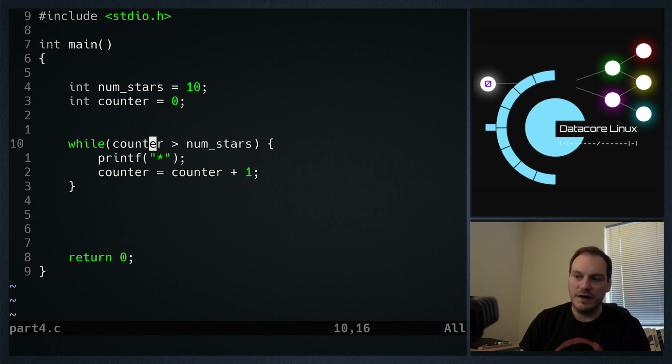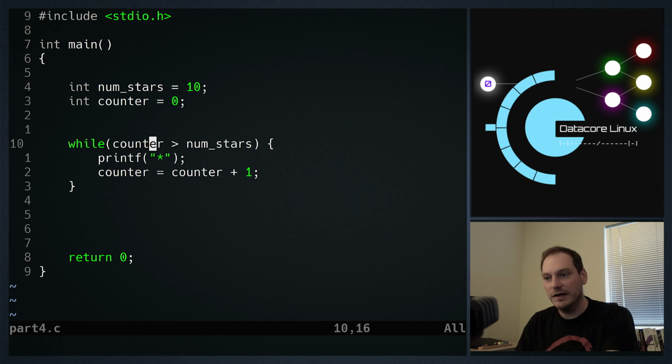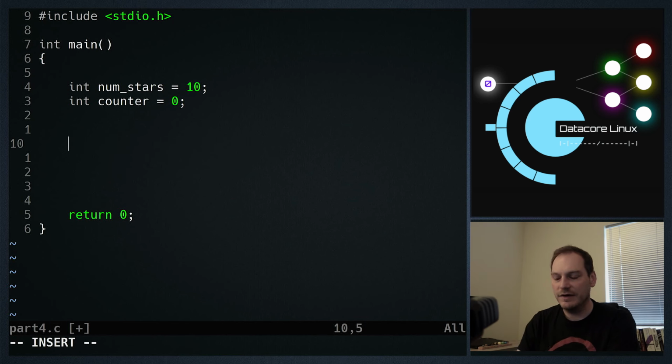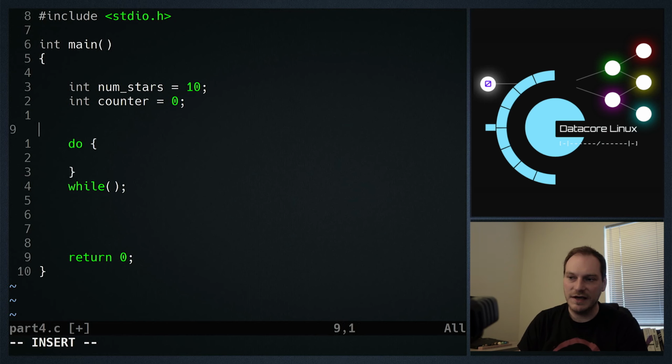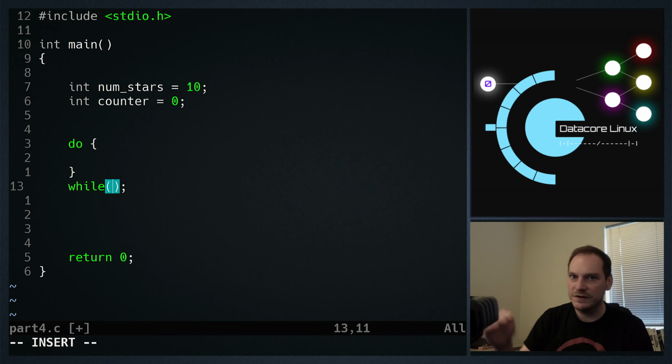What if we want to make sure that this runs once, no matter what the condition? Well, we can't do that with a while loop. So we have a slightly different kind of while loop. Let's write the whole thing out again. We have a do while loop, which takes that form. So that's the skeletal structure for a do while loop. It's got do, open curly brace, close curly brace, while, open parentheses, close parentheses, then a semicolon. And just like before, the condition goes in here, but the difference between a while loop and a do while loop is the loop body runs first, then the condition is checked. Whereas in a while loop, the condition is checked first, then the loop body runs.